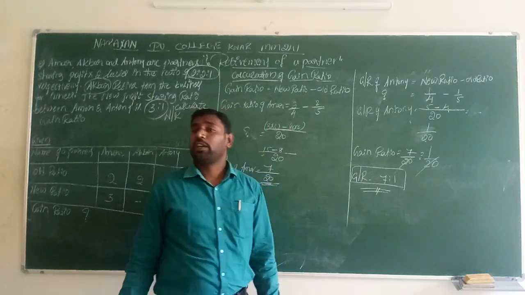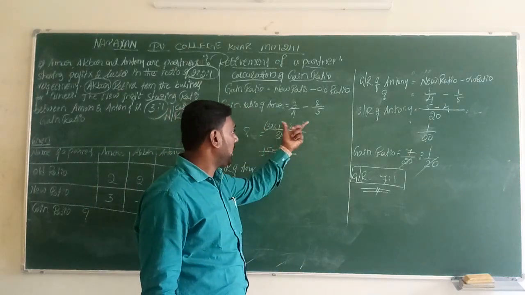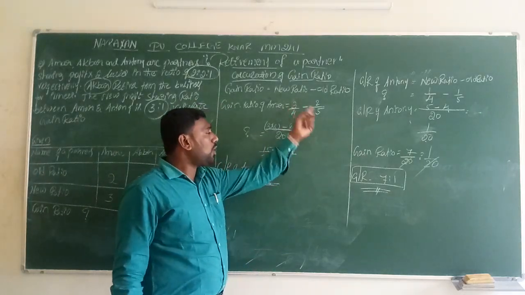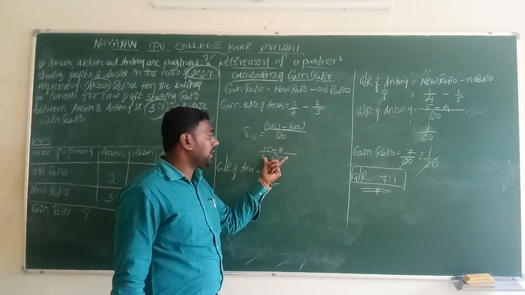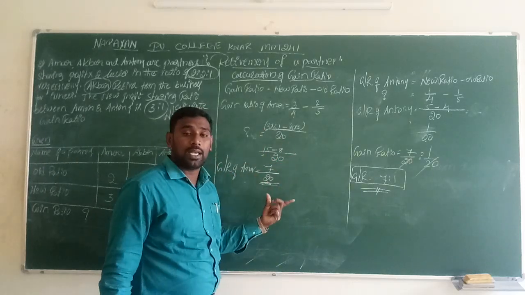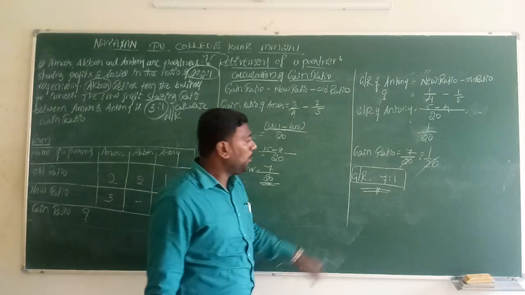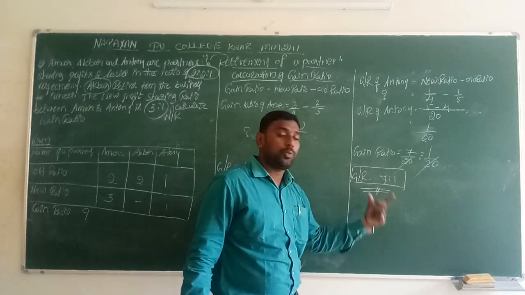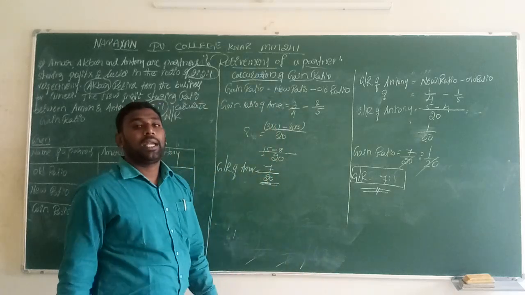So in this manner, if the denominators cannot be cancelled, are not divisible, we multiply the denominators and keep the result as the base, and we cross multiply the numerator to the denominator and the denominator to the numerator. Definitely we will get a different value. In that value we have to simplify. That simplification is called the gain ratio. When we have to convert into the ratio, both denominators are cancelled. The upper numerator values are what we consider as the ratio. So in this manner, we calculate the gain ratio.